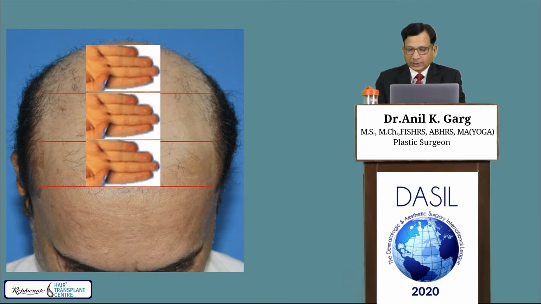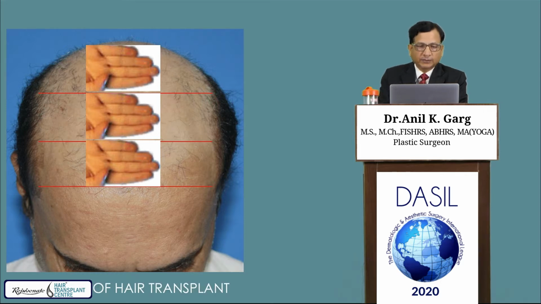Each forefinger is roughly around 90 to 100 square centimeter, so one area is around 100 square centimeter, with a total of 30,000 grafts in the total area of 300 square centimeter, if we consider the density as 100 grafts per square centimeter.